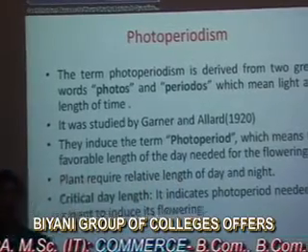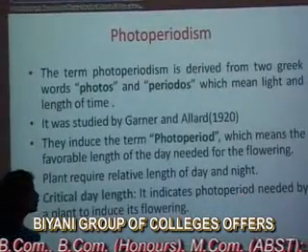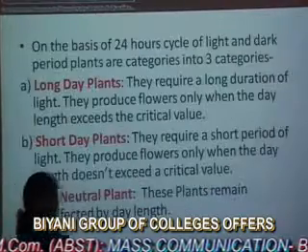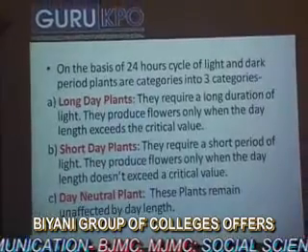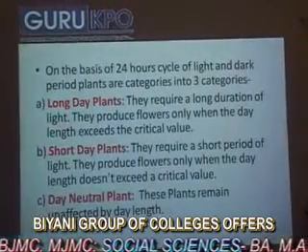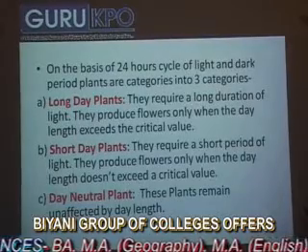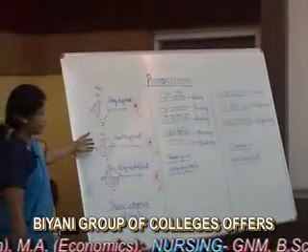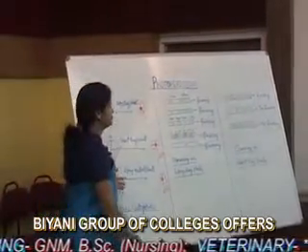Now, the question arises, what is the critical day length? It indicates photoperiod needed by a plant to induce its flowering. Now, we come to this diagram. On the basis of 24-hour cycle of light and dark period, plants are categorized into three categories. One is called long day plant and another is called short day plants. Another category is called day neutral plants.